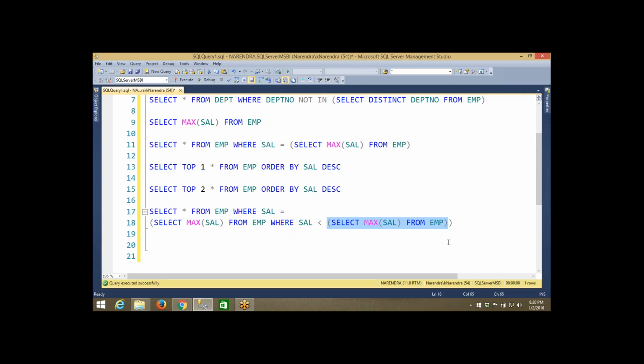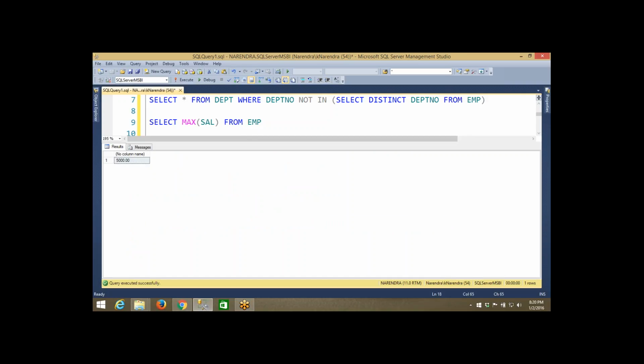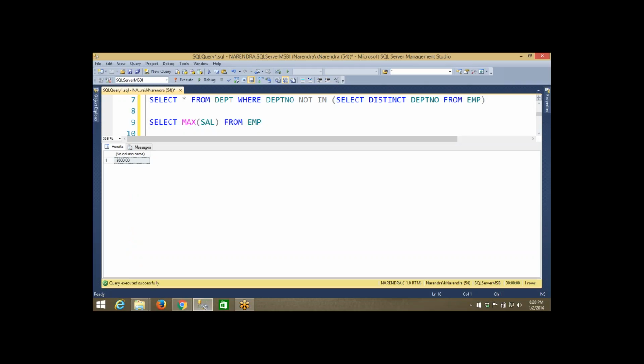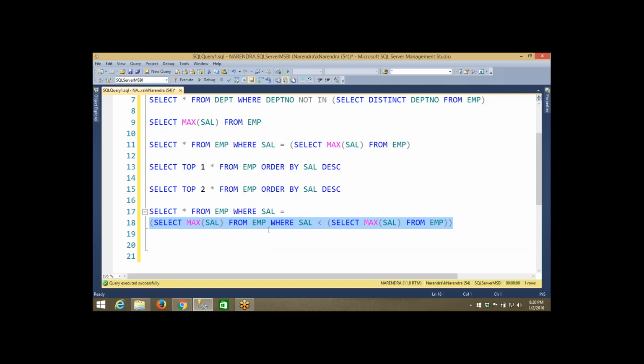So what is the output of this query? 5000. So I want to see the maximum salary from the employee table, but it should be less than 5000. So it should be the maximum salary and less than 5000. What is that salary? 3000. Okay, so 3000 is greater than all the other salaries and less than 5000. So that is the second highest salary. If you execute up to now, you will get 3000. So wherever the salary is equal to 3000, that particular output we can retrieve.